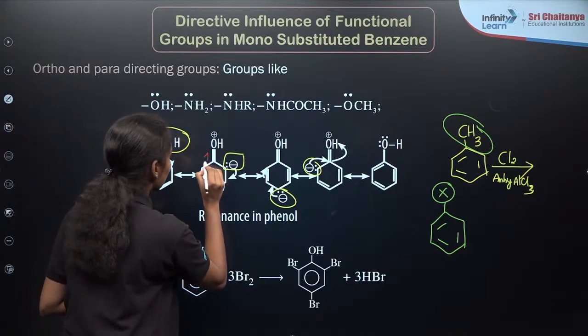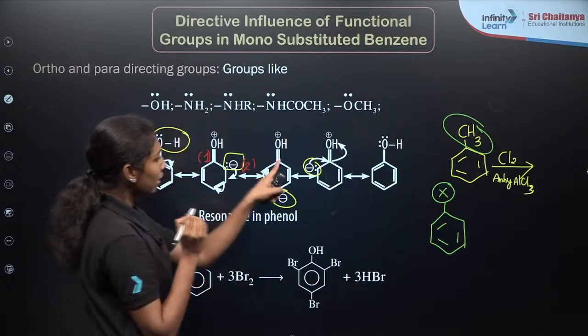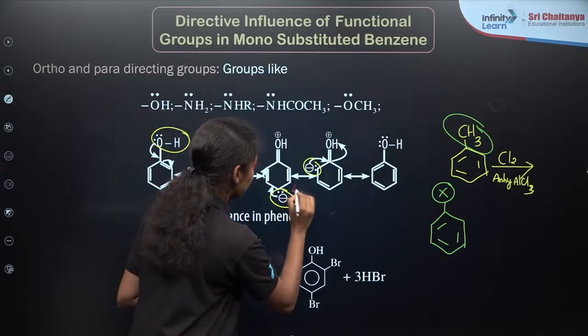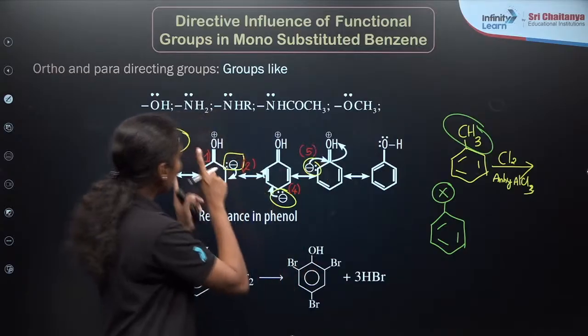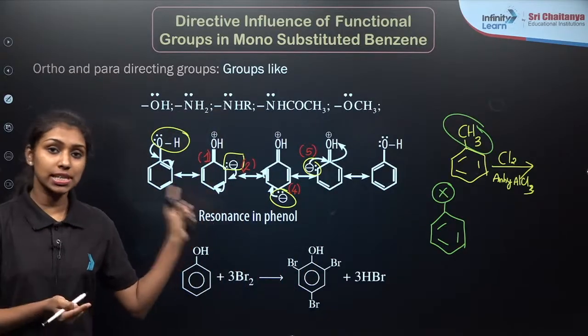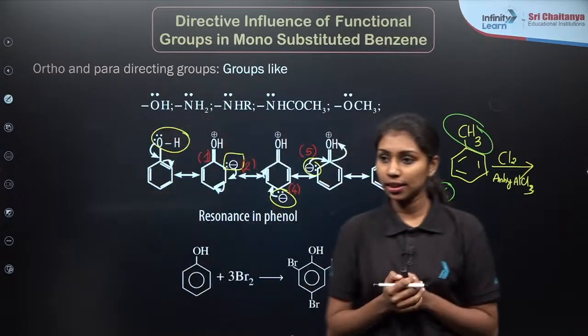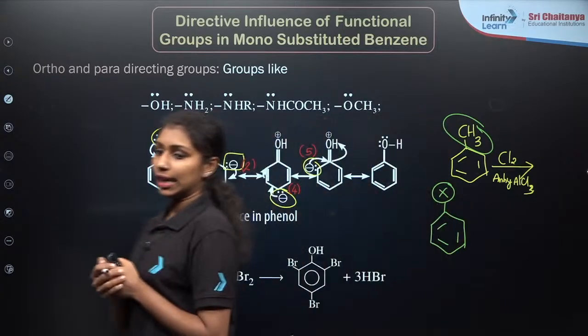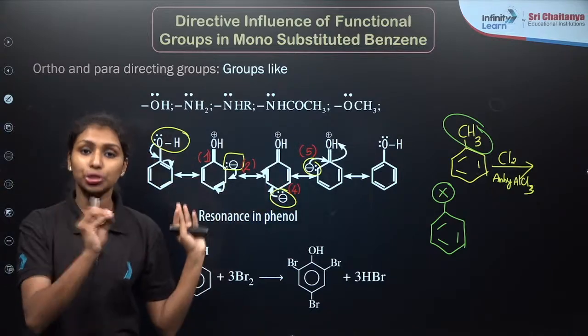So this is the first carbon. This is the second position, right? Second position. Then what about here? 1, 2, 3, 4. Fourth position, right? Then here it is fifth position, right? So here 1, 2 position or 1, 5 position is known as ortho position, right? We have already seen this in the last class. So here 1, 2 and 1, 5 positions are ortho positions, right?